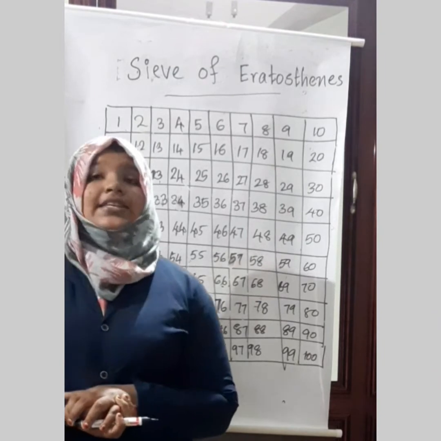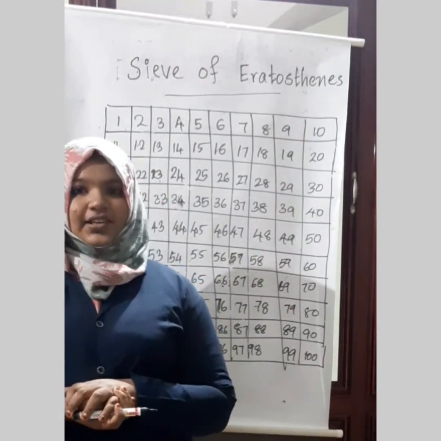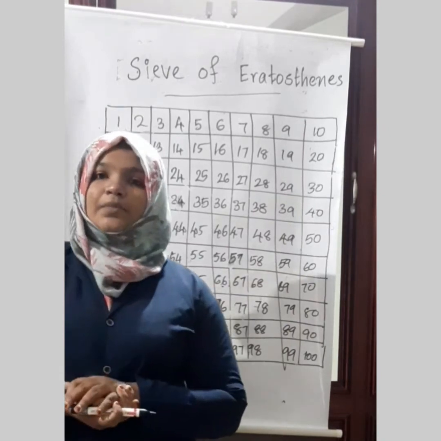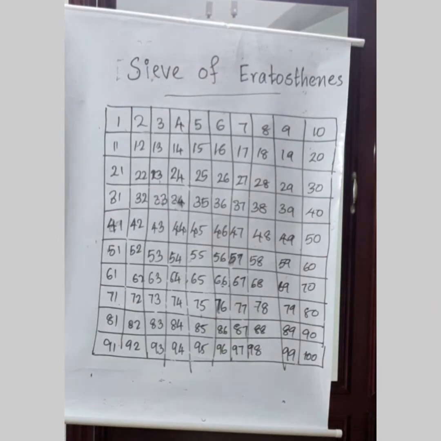Eratosthenes was a Greek poet, mathematician, geographer, astronomer and music theorist, living in the BC years. He lived from 276 to 194 BC, before Christ.